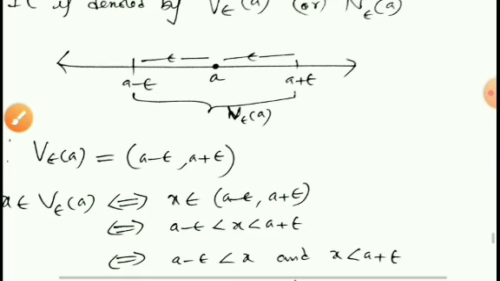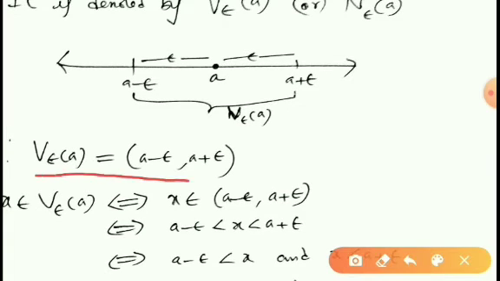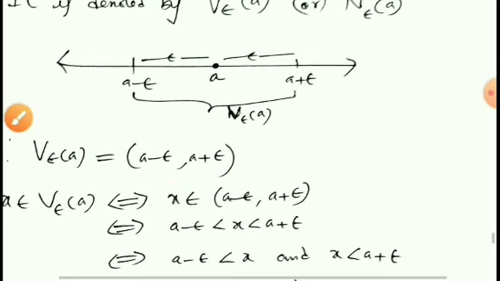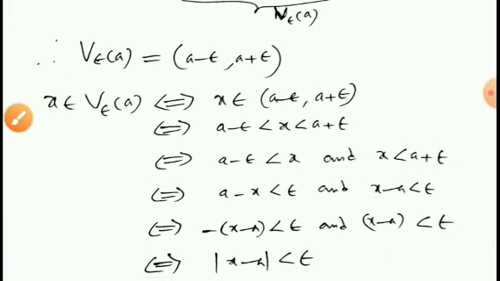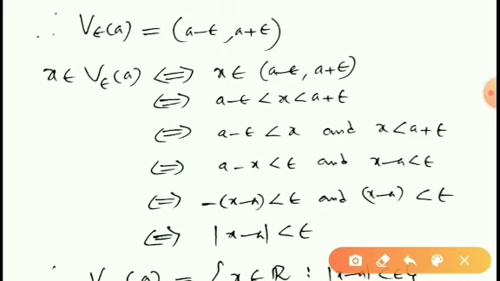Therefore we can say that V epsilon A is equal to the open interval (A minus epsilon, A plus epsilon). Here we derive a relation. Suppose x belongs to V epsilon A. That means x is a member of the epsilon neighborhood of A.